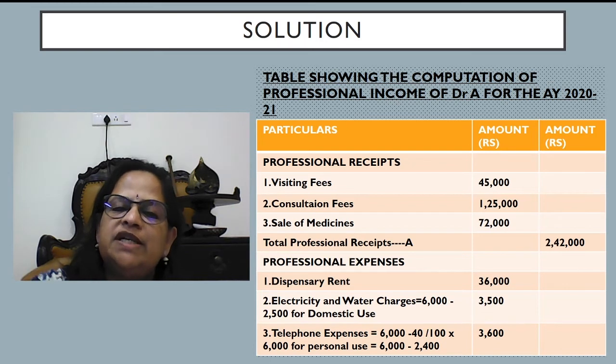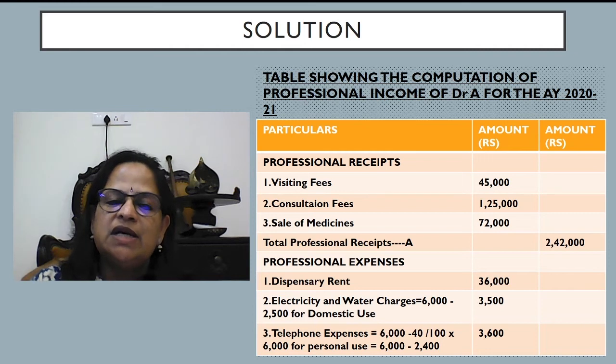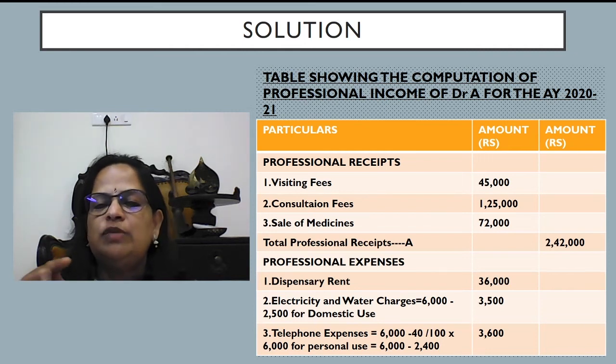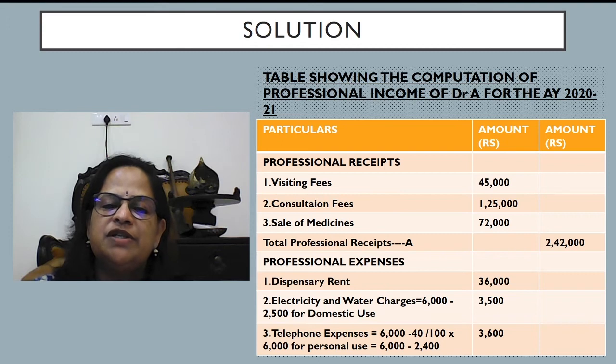Professional expenses, dispensary rent 36,000. Electricity and water charges 6,000 minus 2,500 for domestic use, you will get 3,500. Telephone expenses 6,000 minus 40% is for personal use.